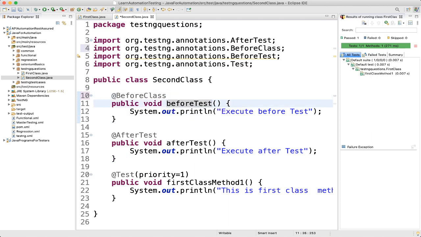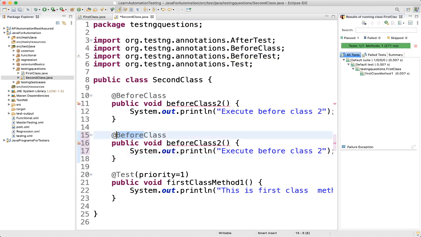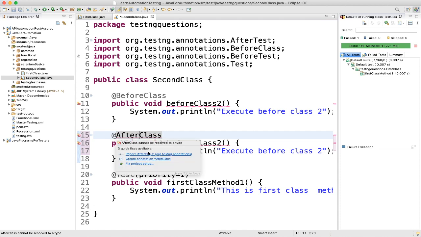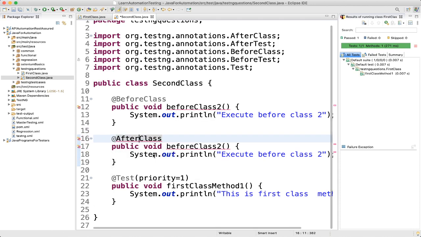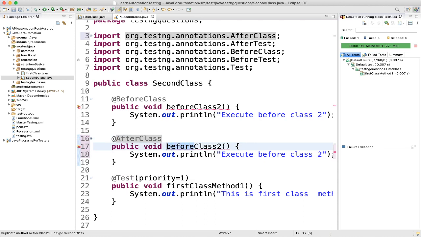We'll call it beforeClass, and this class is second class. Just to know, I'm putting before class 2 and execute before class 2. Similarly I can copy this and paste it here. I'll rename the annotation to @AfterClass, change this to afterClass, and here I'll give after class 2.